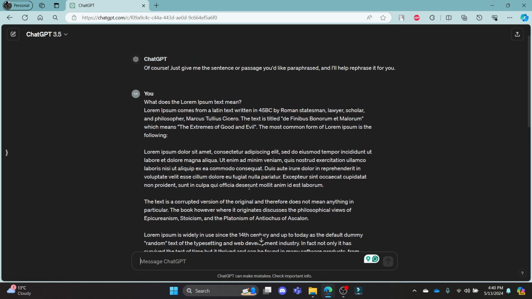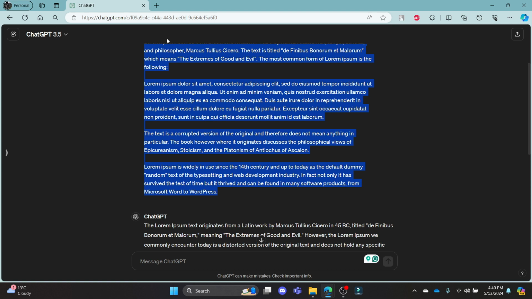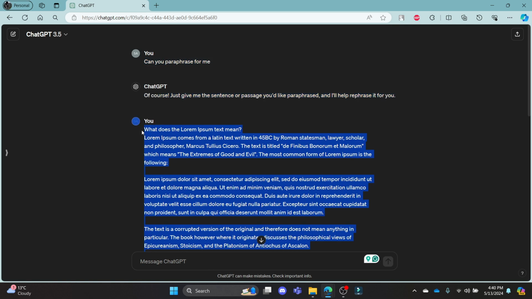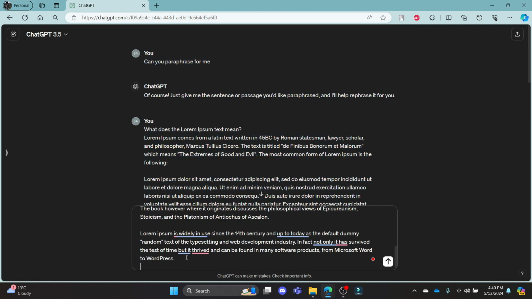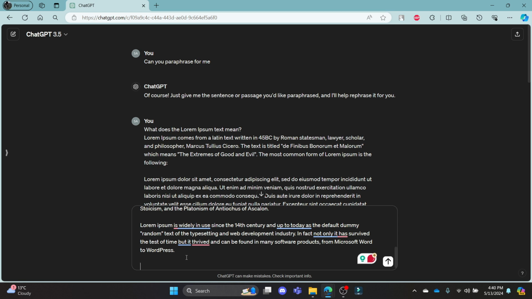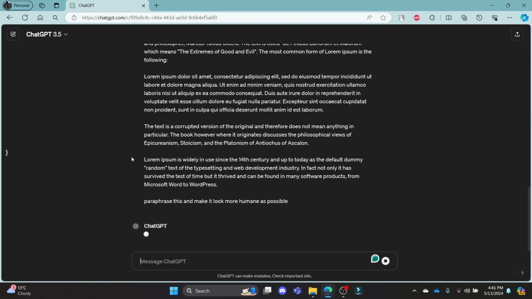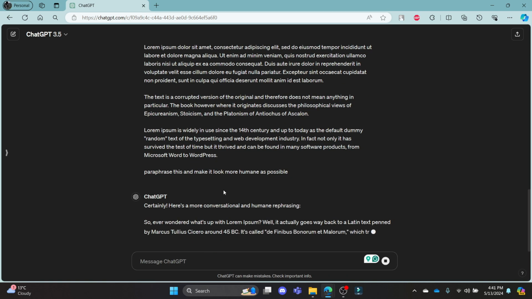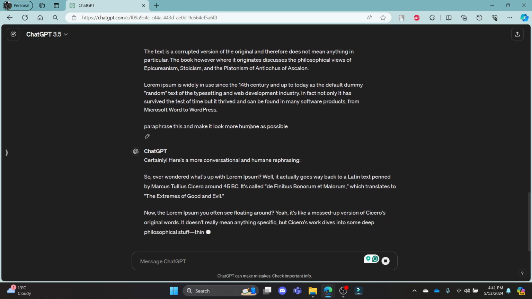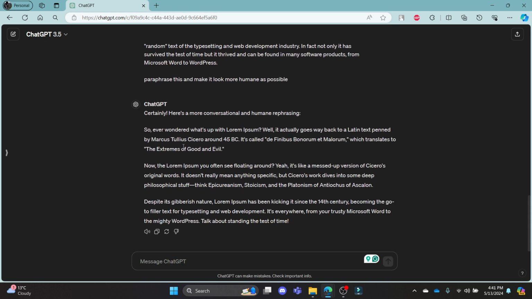So if you don't like it and want to start from the first, go ahead and copy the text, hit shift plus enter and write down, paraphrase this and make it look as human as possible. So after you write this, it will start paraphrasing it again and it will do what you have commanded. So it will make it look as human as possible.